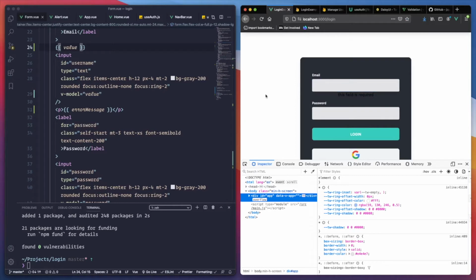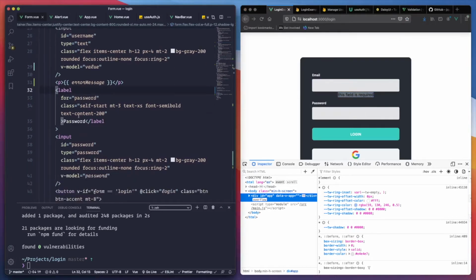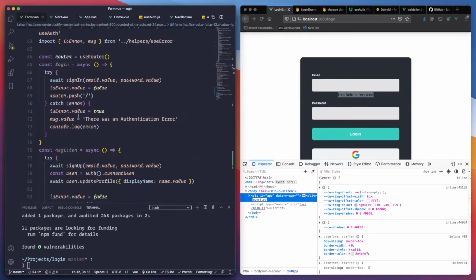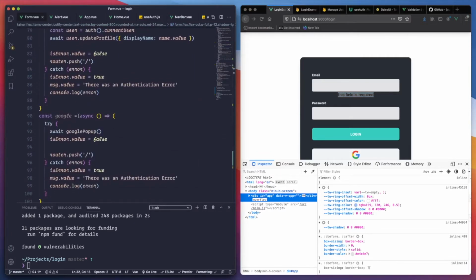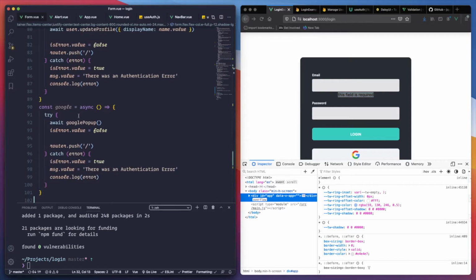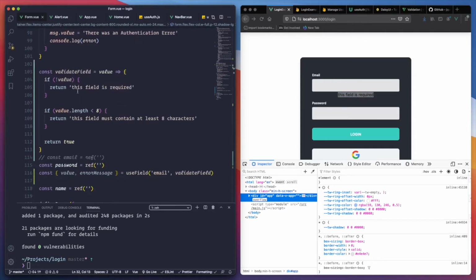Okay, so let's handle this error message a little bit better. Let's go here first in the validate field. Let's put this. Let's call it this, validate email.